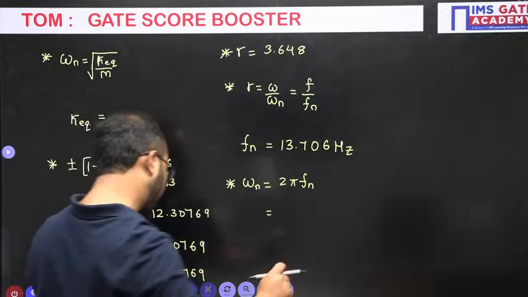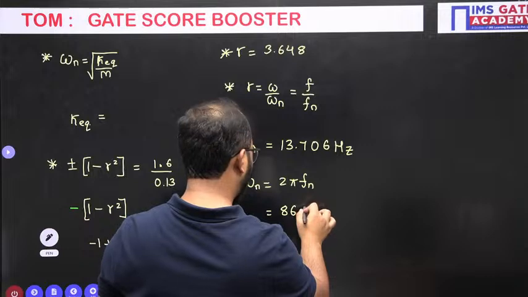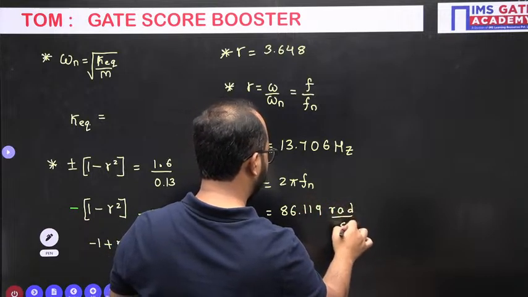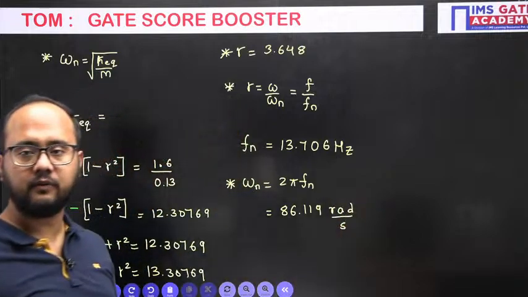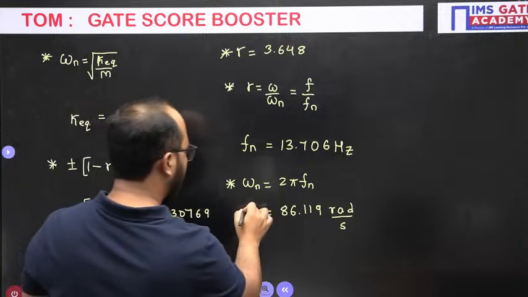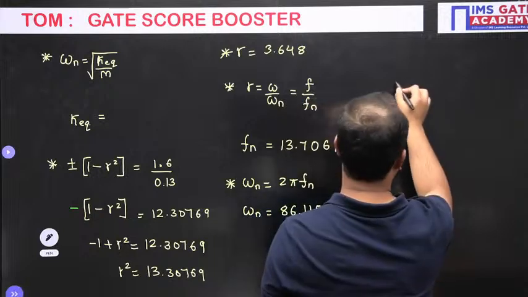Omega n is approximately 86.119 radian per second, like this. Now once you have calculated omega n, the next thing we need to calculate is stiffness.